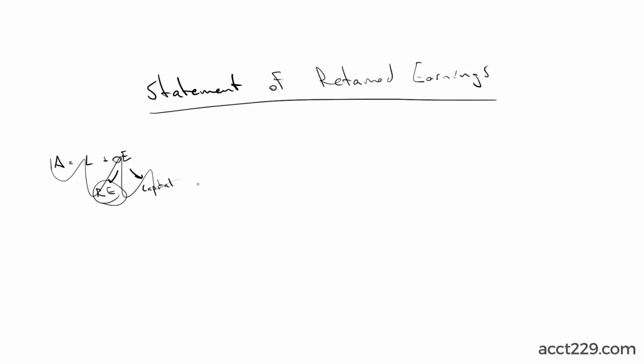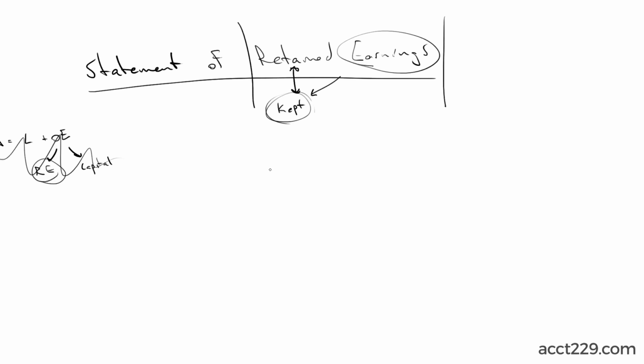Now, words have meaning. So let's take these words together. Retained: kept, held on to, still have. Let's just say retained is the same word as kept. Okay? So why is it called the statement of retained earnings? Well, it's the statement of how much earnings we kept. Let's take a look at what this statement actually says.